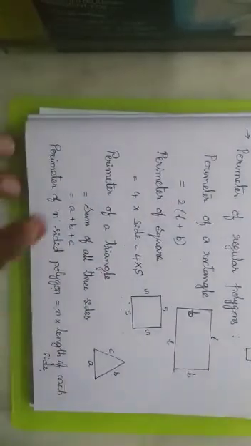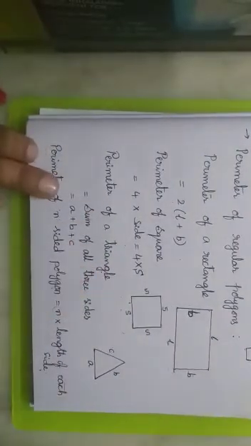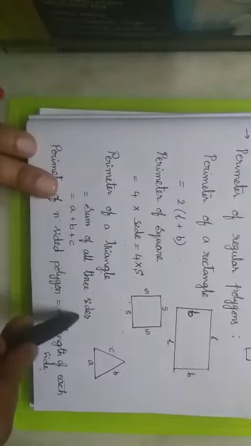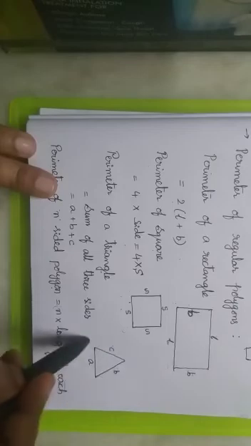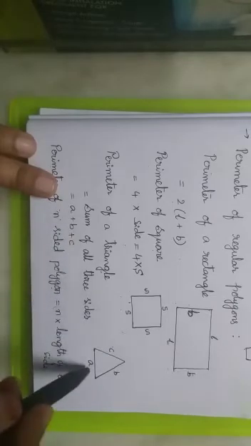Now perimeter of a triangle. What is the perimeter of a triangle? Sum of all the 3 sides. Triangle means it has 3 sides, so you have to add all the 3 sides. You will get the perimeter of the triangle.